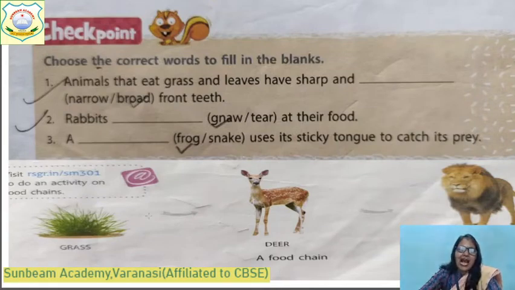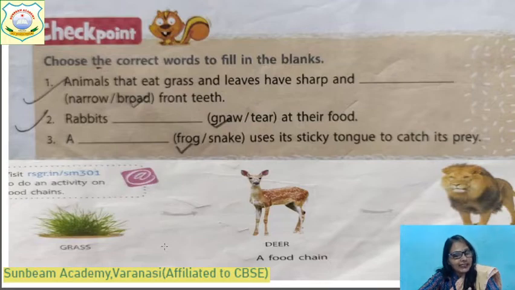Herbivores eat the grass, and the herbivores are further eaten by the carnivores. Who eats grass? The deer eats it. And who eats the deer? The lion. And what is grass? Grass is a plant product, and it is eaten by the deer. That is a herbivore. And further, the herbivores are in turn eaten by the carnivores, the lion. If this picture comes, you can identify the sequence and take the correct option.